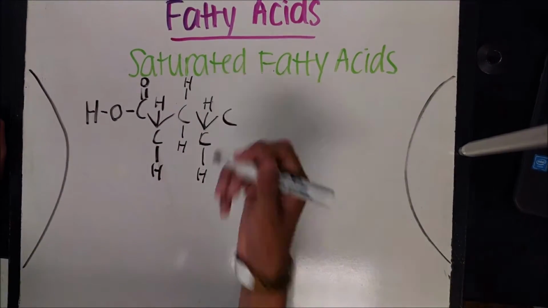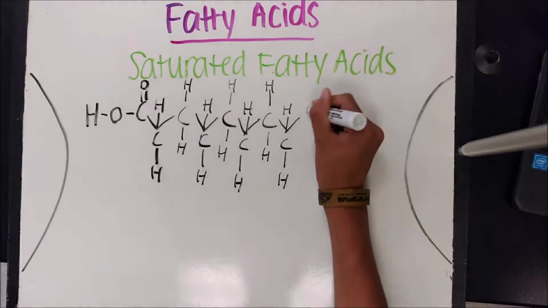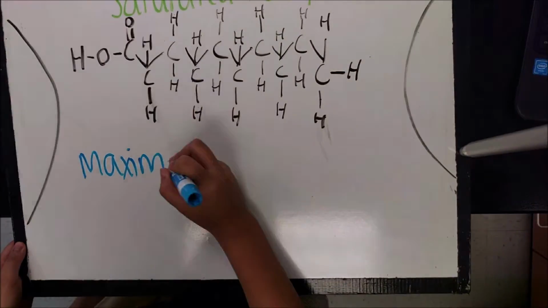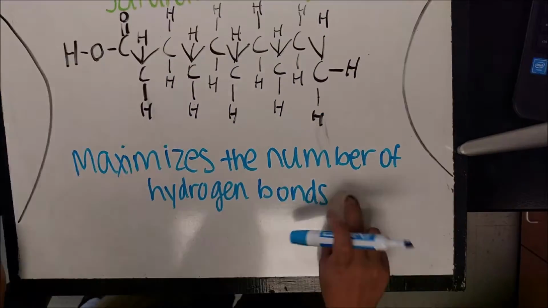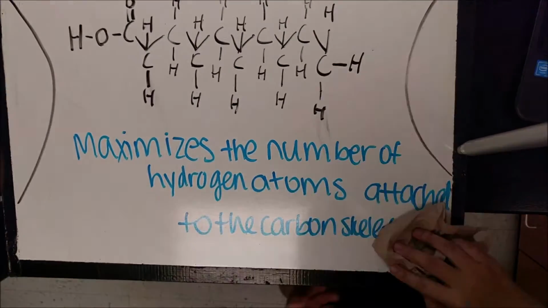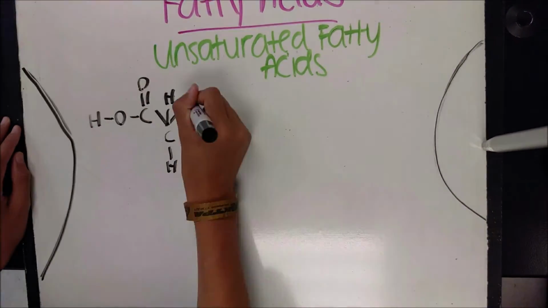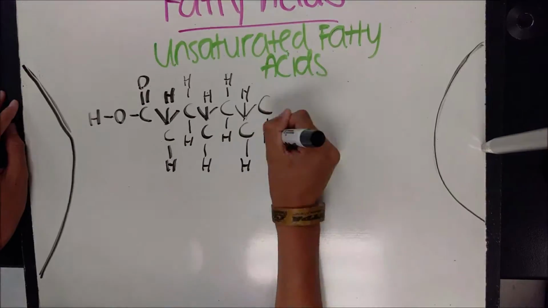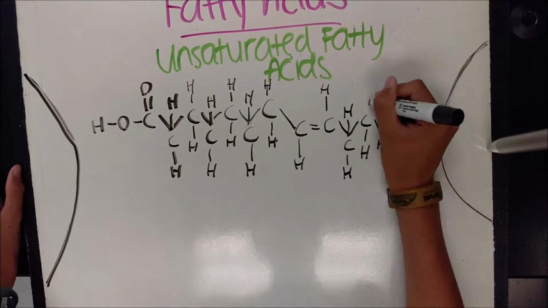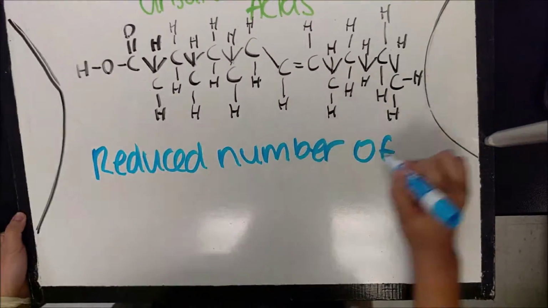In saturated fat, the fatty acids are ones in which all carbons in the hydrocarbon tail are connected by single bonds, thus maximizing the number of hydrogen atoms that are attached to the carbon skeleton. An unsaturated fat is a fatty acid possessing one or more double bonds between the carbons in the hydrocarbon tail. Such bonding reduces the number of hydrogen atoms attached to the carbon skeleton.